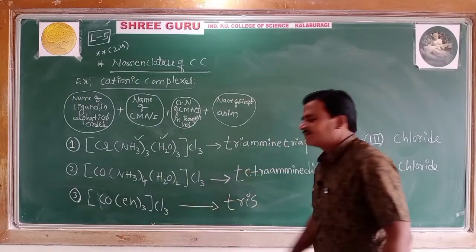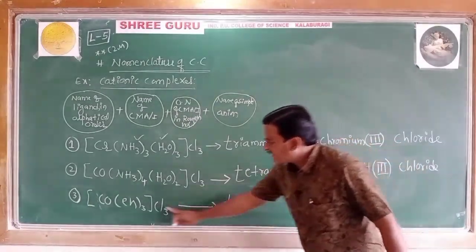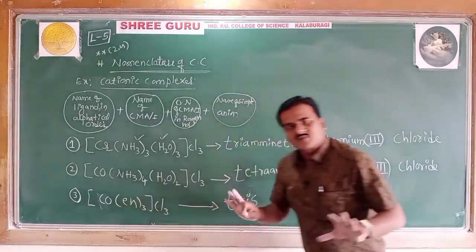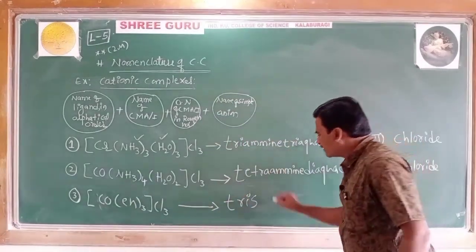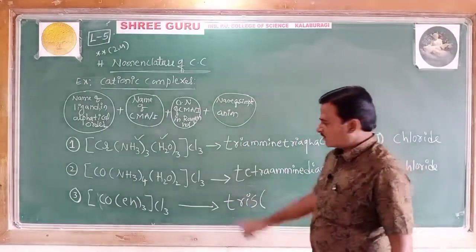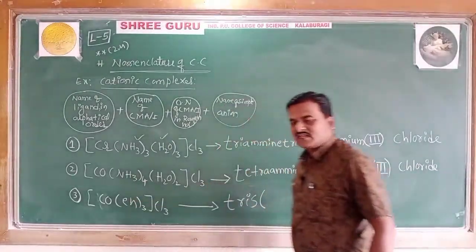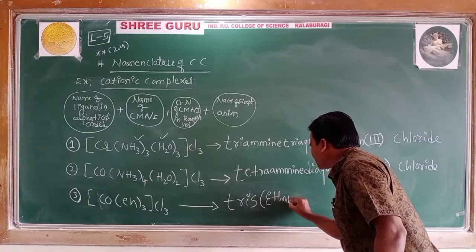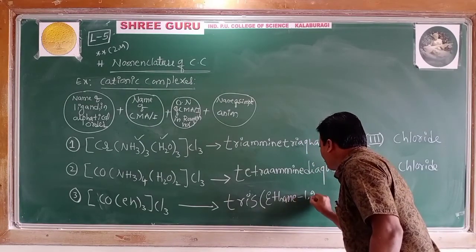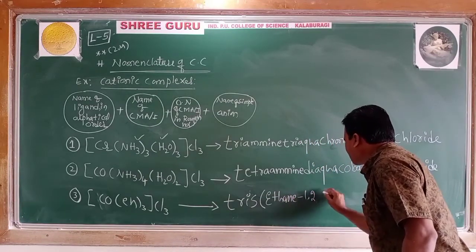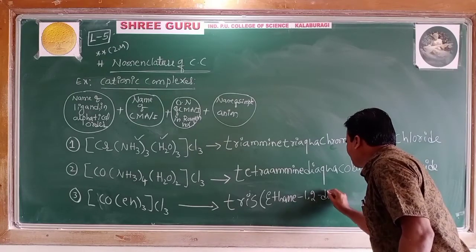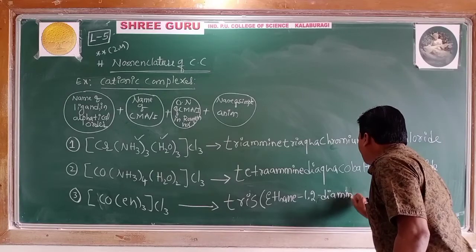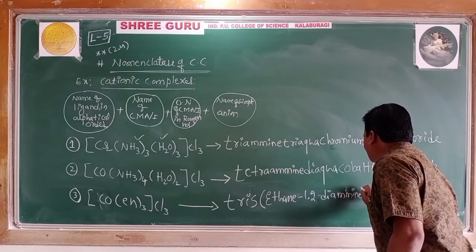Tris, indicating the 3 en ligands. Then in the bracket you have to write the name of this ligand, not as en but as ethane-1,2-diamine.